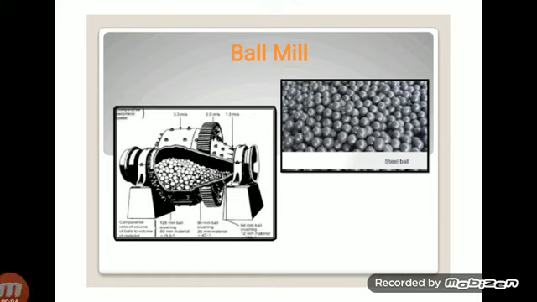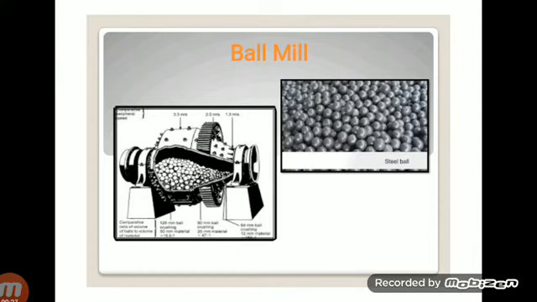Today I am giving a special focus on a ball mill. This ball mill is a device or equipment. It comes under the chapter of size reduction. The ball mill is also called a tumbling mill. The ball mill is also an example of the grinder. It comes under the grinder. This classification of different types of devices we learned in my last video.